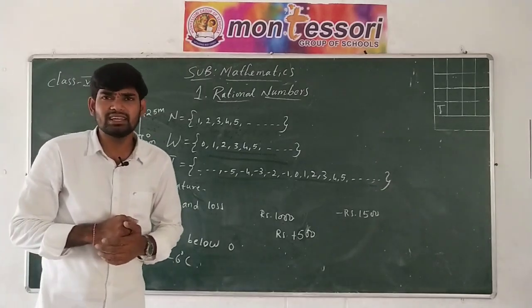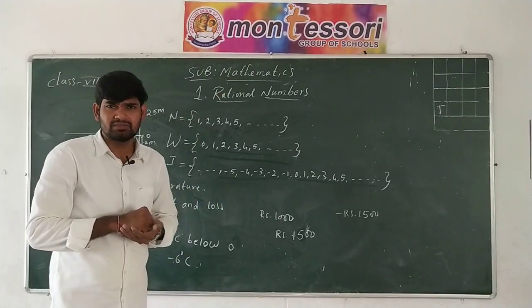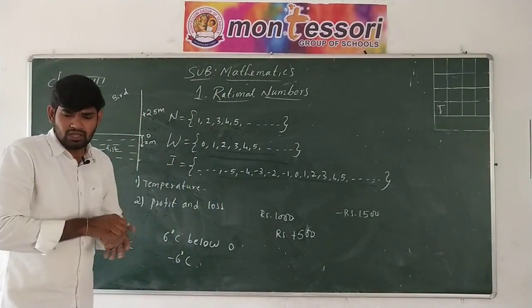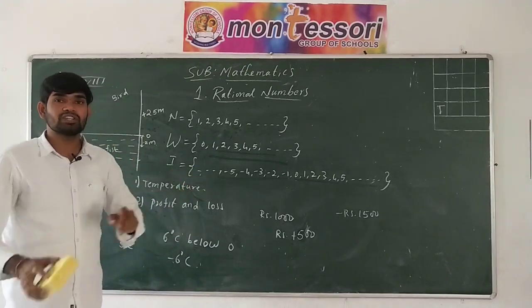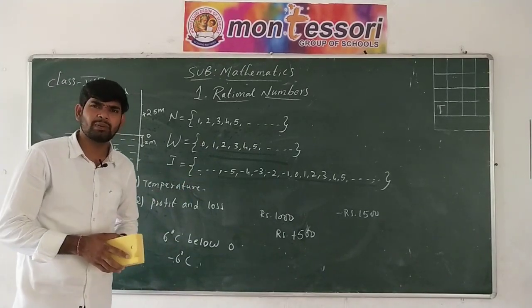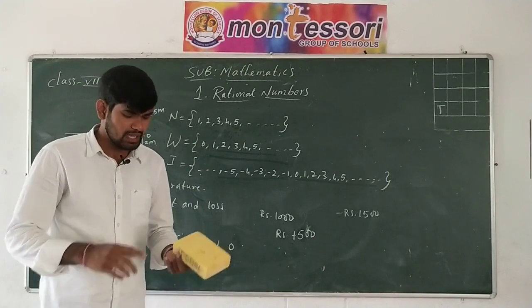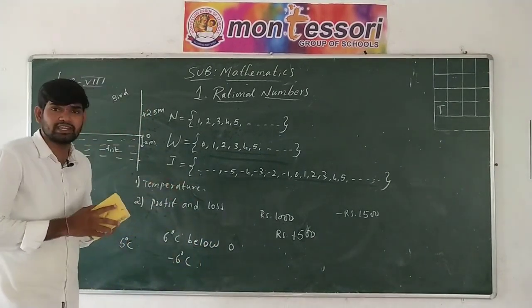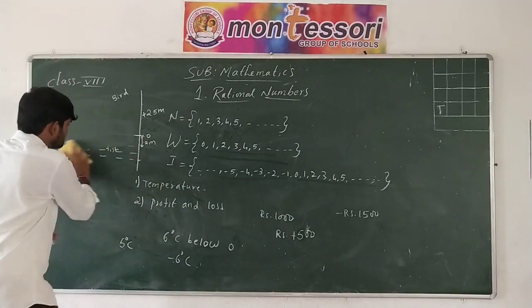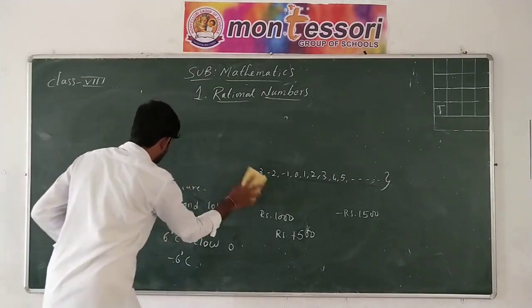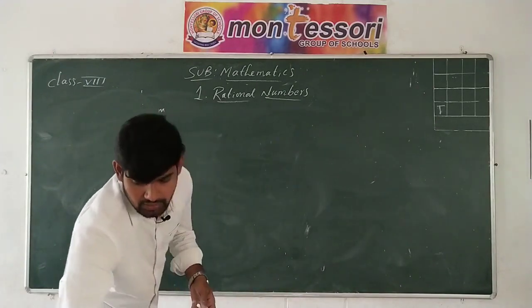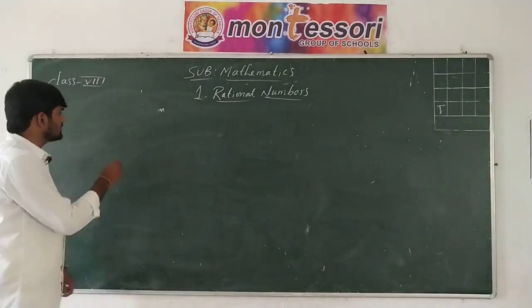I said at the beginning that the integers are linked up with the rational numbers. Let us see how. Now let us see the basic operations on the integers. What are the basic operations? Addition, subtraction, multiplication and division. Let us perform the basic operations on the integers.